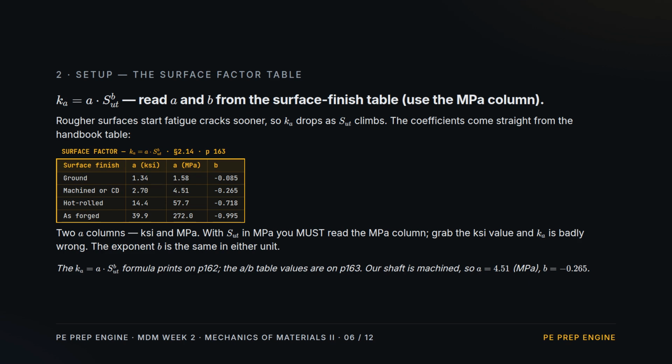Setup Part 1. The surface factor. A rougher finish nucleates cracks earlier, so the surface factor falls as the ultimate strength rises. Pick the row for your finish, and read a coefficient and an exponent. The one trap: the table lists the coefficient in 2 unit systems, KSI and megapascals. Our strength is in megapascals, so we read the megapascals column.